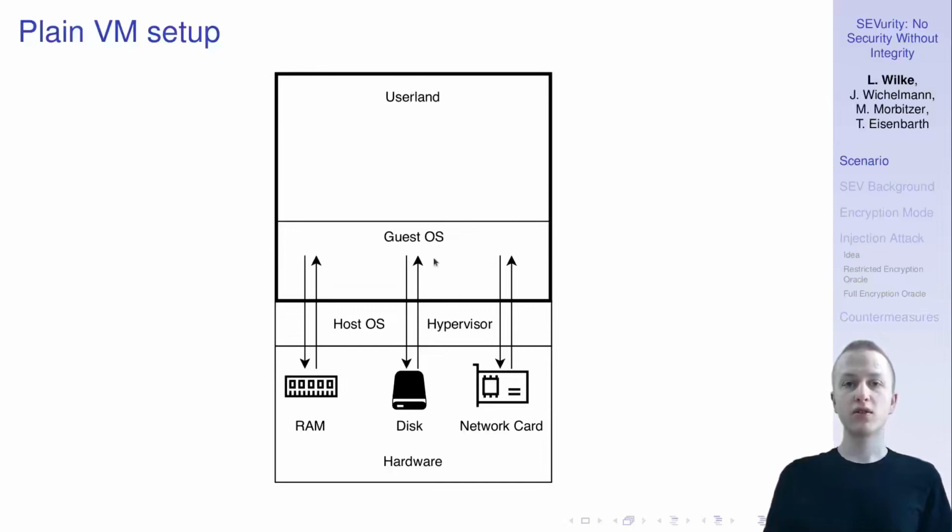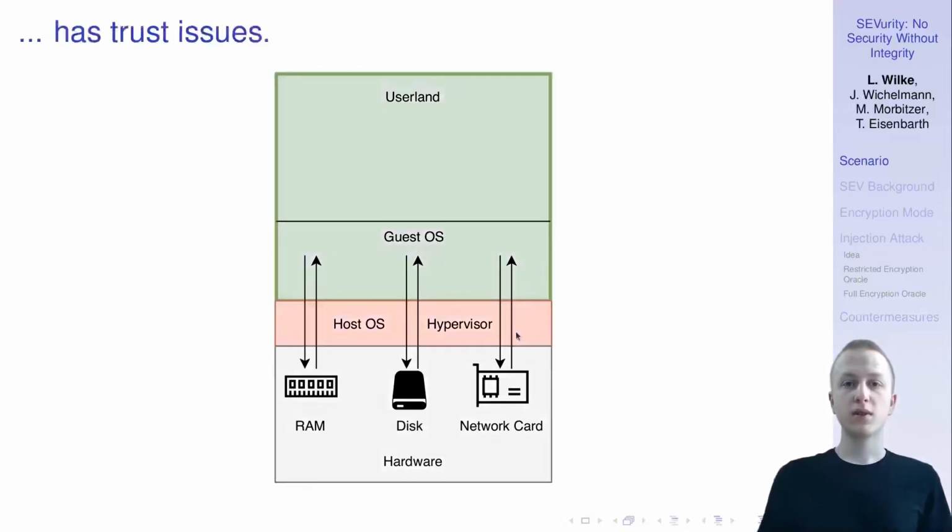And in order to achieve this, the hypervisor mediates all of the resource accesses of the virtual machine, so that it only accesses resources that it's allowed to. And yeah, this is good for achieving the isolation, but it has the downside that we now have to trust the hypervisor here, that it does not spy on the data or even manipulates it. And yeah, this may be fine if we are hosting on our own physical hardware, but not if we are hosting in the internet, so not if we are hosting the virtual machine from Amazon, for example.